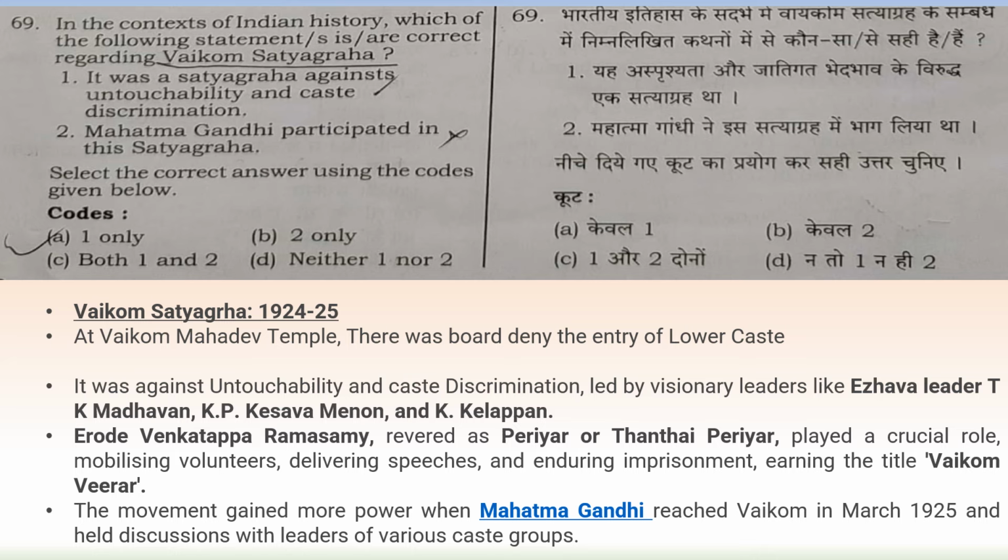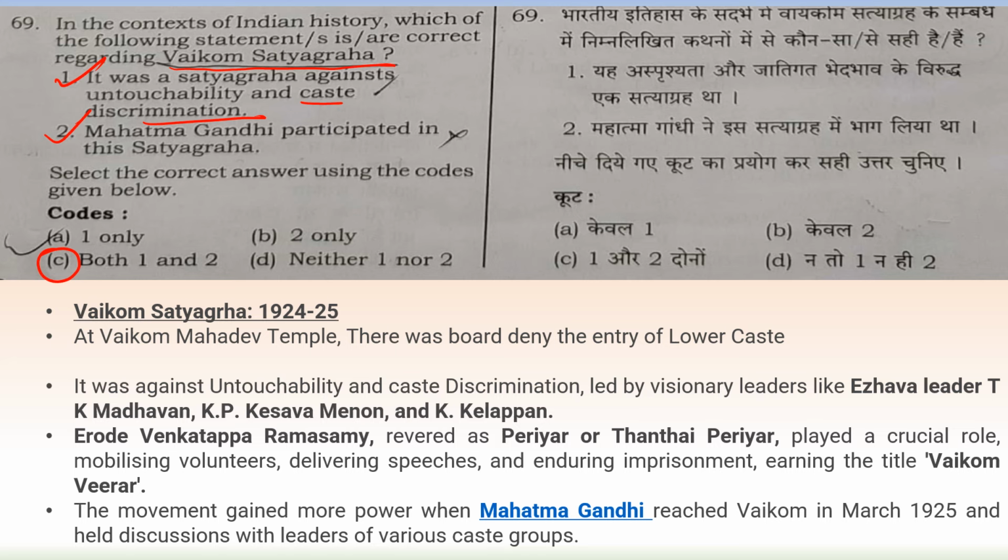Next question is, in the context of Indian history, which of the following statements are correct regarding Vaikom Satyagraha? Vaikom Satyagraha was a satyagraha against untouchability and caste discrimination. This is correct. Mahatma Gandhi participated in this satyagraha. This is also correct. So C is our answer here, both 1 and 2.